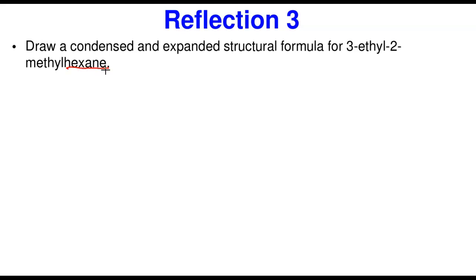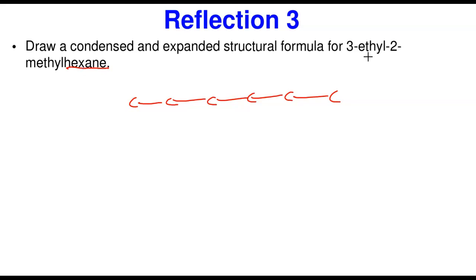I'm going to use a shortcut. Oh, it says expanded, not the shortcut. I can put the skeletal structure in addition later. They said the condensed and expanded, so I'm going to do the expanded first, and then the condensed second. The longest chain is 6, so 1, 2, 3, 4, 5, 6 carbons. That's what we have, hexane.